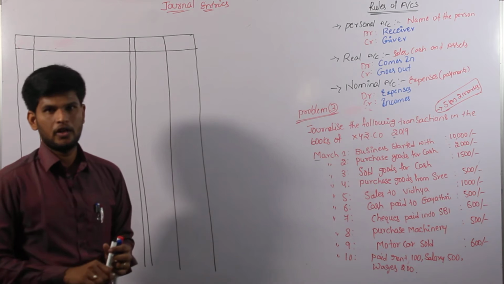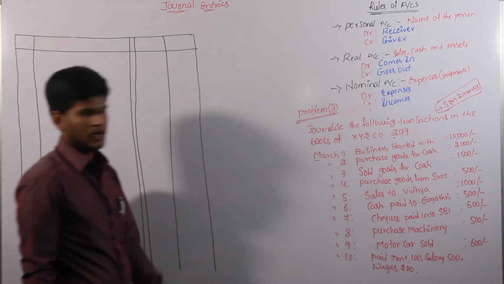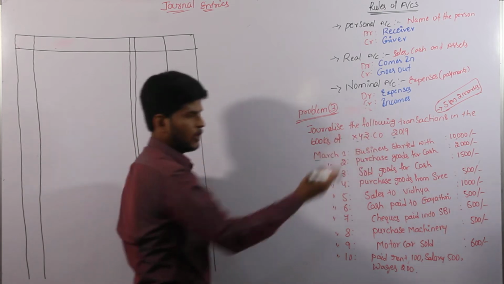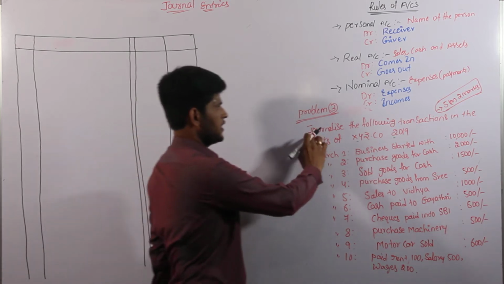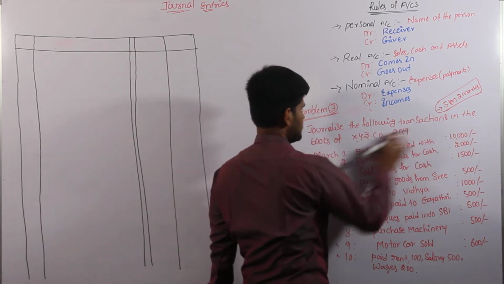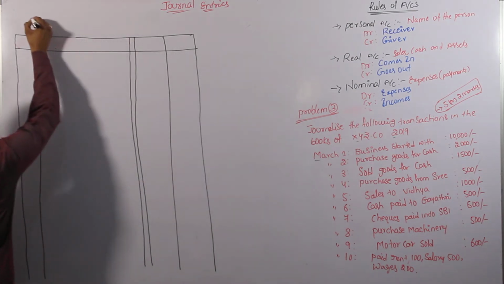Before that we have to draw the pro forma. Whenever we start the pro forma we have to identify the name of the person or name of the company, as well as the year. Here the problem is journalize the following transactions in the books of XYZ company in the year of 2019.